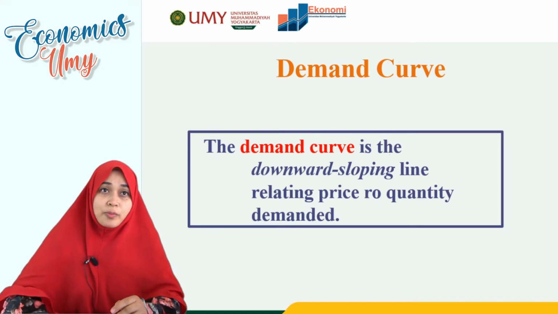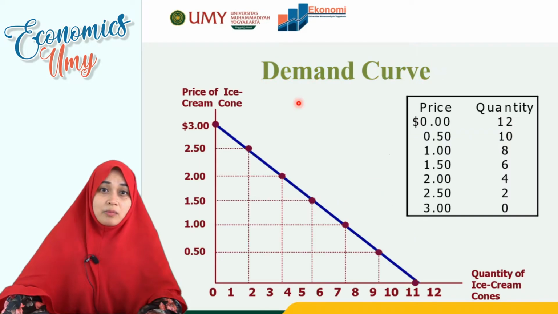The downward sloping line relates the price to quantity demanded. This is the illustration of the demand curve. So the demand curve here is downward sloping, or we can say that the relationship is negative.